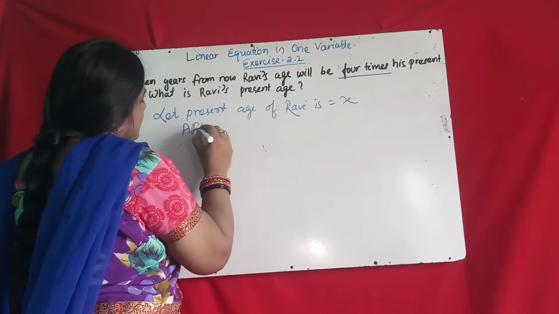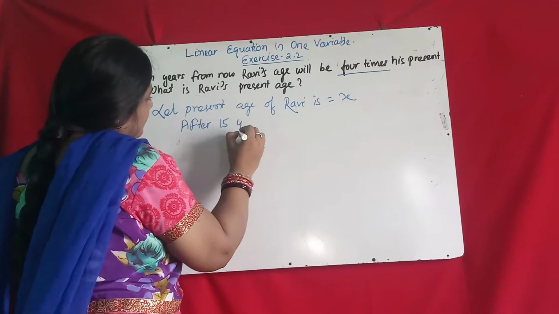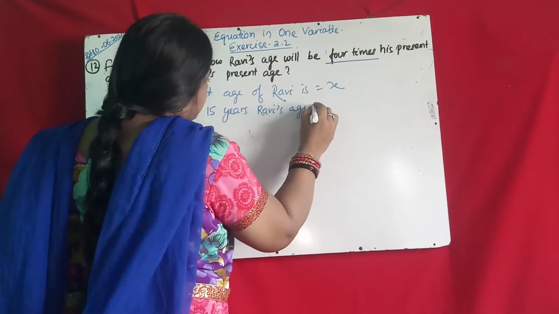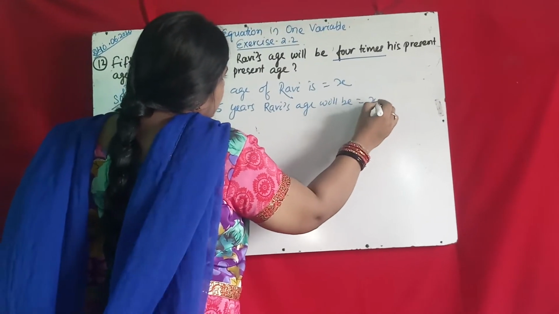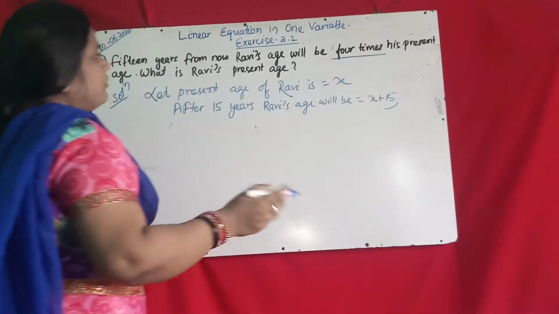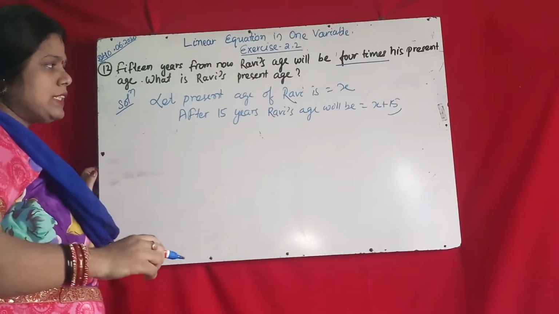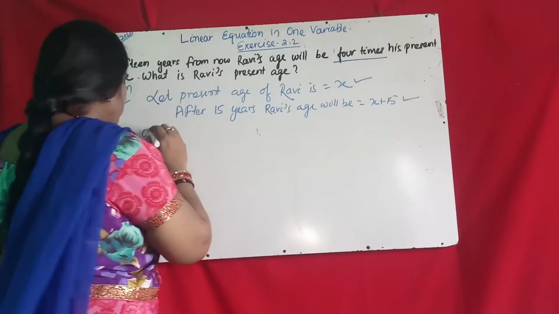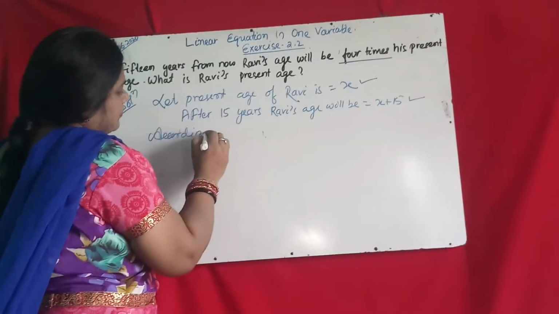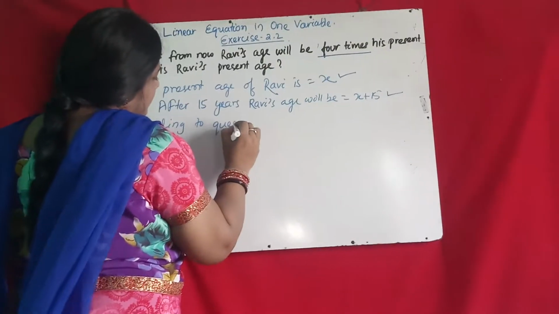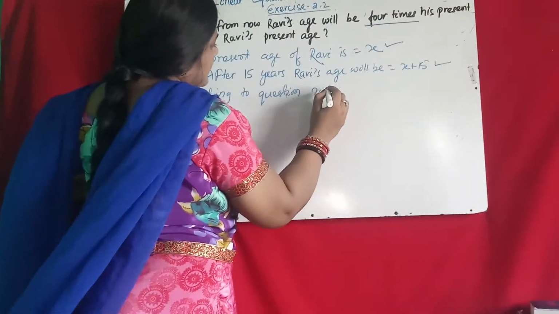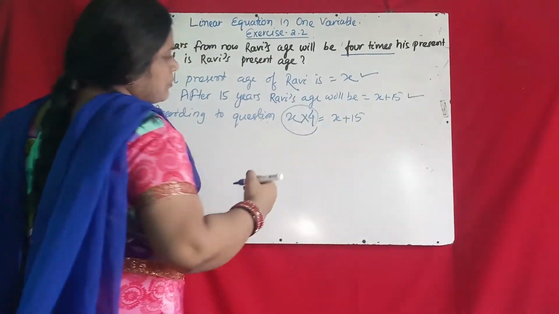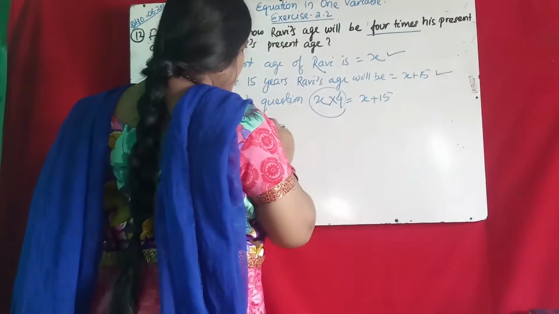So after 15 years, Ravi's age will be x plus 15. In your question it is given that after 15 years it is 4 times the present age. So according to the question, 4 multiplied by x equal to x plus 15. Present age is 4 times. Okay. So you solve it now.